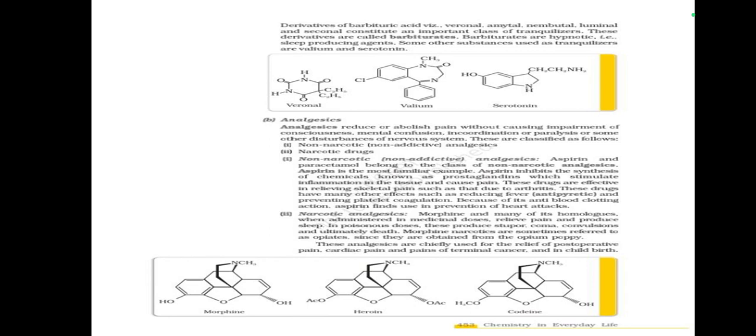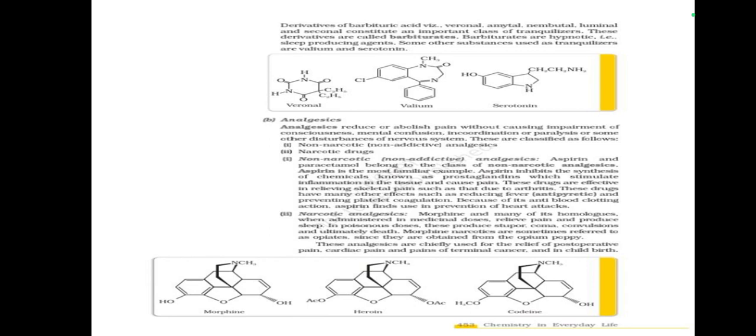Aspirin inhibits the synthesis of chemicals known as prostaglandins, which stimulate inflammation in the tissue and cause pain. These drugs are effective in relieving skeletal pain, such as that due to arthritis.